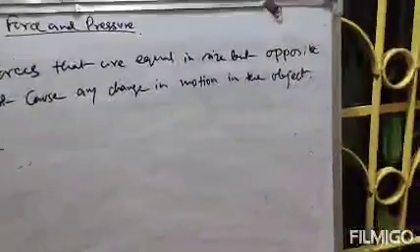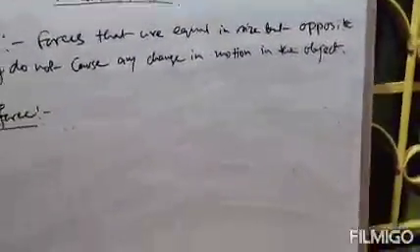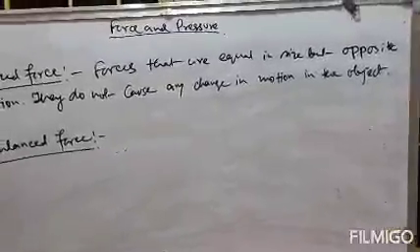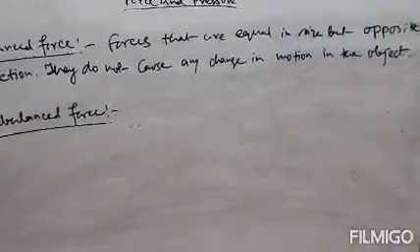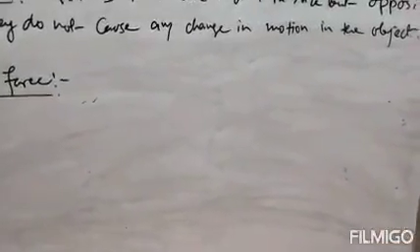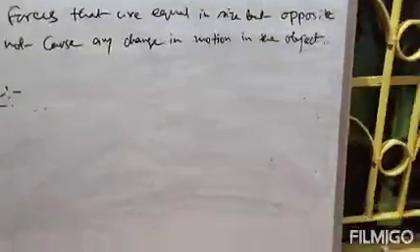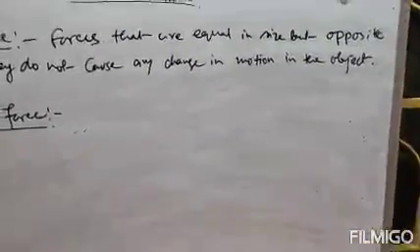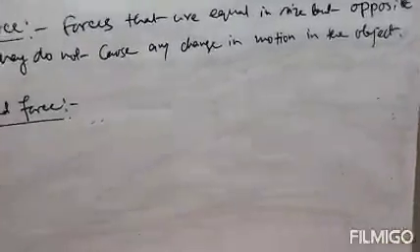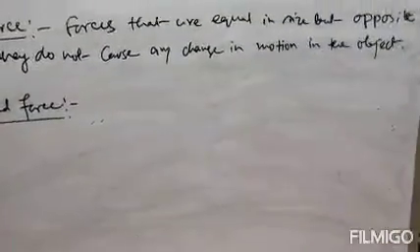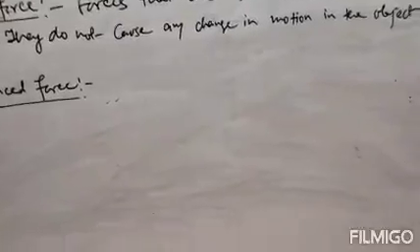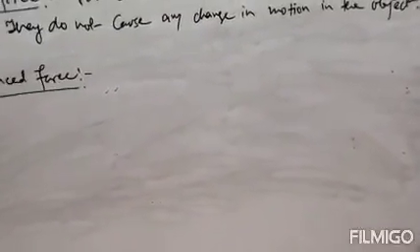Suppose you have seen the game of tug of war. You have seen it already in school-level competitions. So what happens in the game of tug of war? Both the teams pull the rope. If they are pulling the rope with equal and opposite force, the rope will remain stationary. That means the rope will not move toward either team.